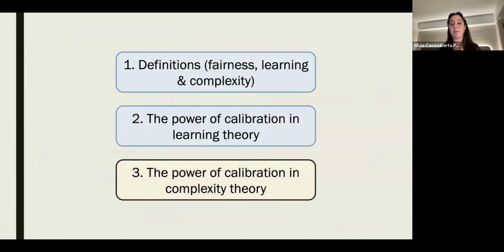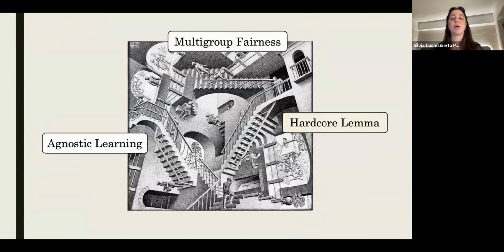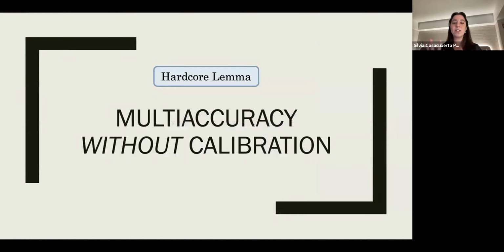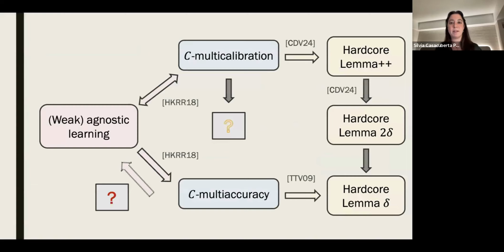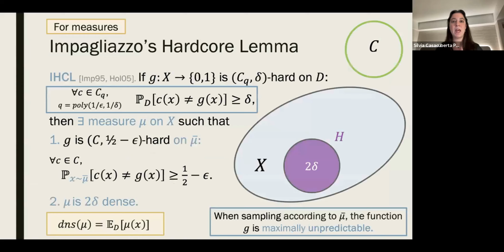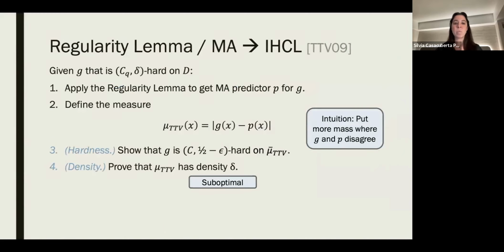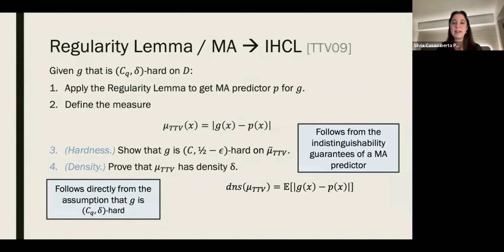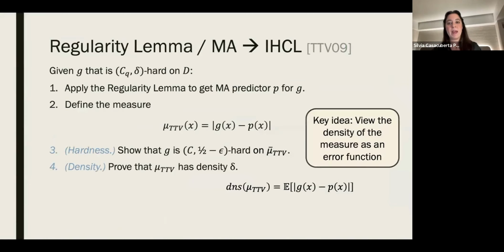Great, lastly, we'll see the power of calibration in the realm of complexity theory. Remember that we were talking about the hardcore lemma, which comes from the regularity lemma, which we can view as the multi-accuracy theorem. First, again, we'll start when there's no calibration. We only have multi-accuracy. So I'm talking about this open box that we discussed in the beginning. Recall Impagliazzo's hardcore lemma that we defined, and again, we'll be speaking about the measure version. We went briefly through the outline of the proof by Trevisan, Tulsiani and Vadhan. And the key idea, let's focus on the density, because the hardness just follows from the indistinguishability of multi-accuracy.